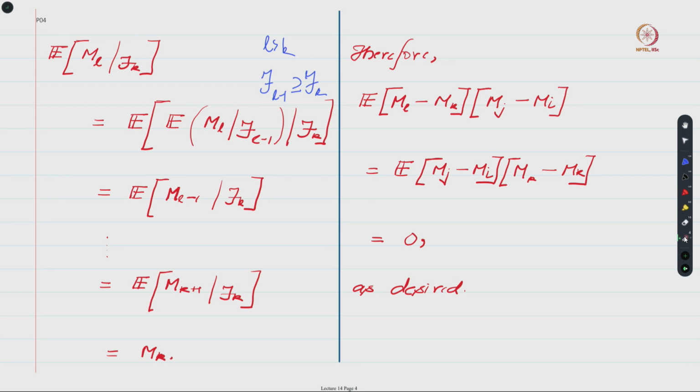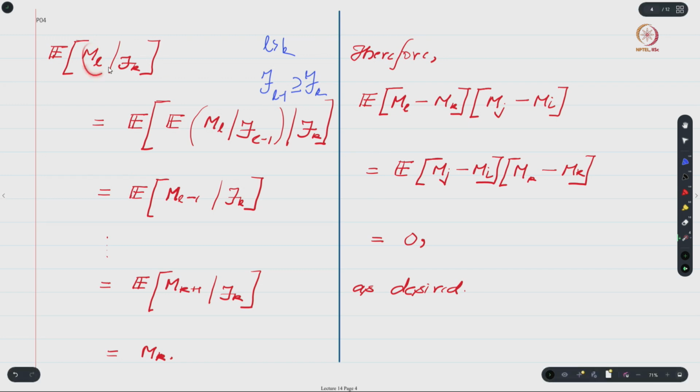And over here, right, we know that your ml is a term in the martingale sequence, right, and hence this conditional expectation will equal ml minus 1, right, and then we will end up with conditional expectation of ml minus 1 given fk, right, and now we can repeat this same trick.